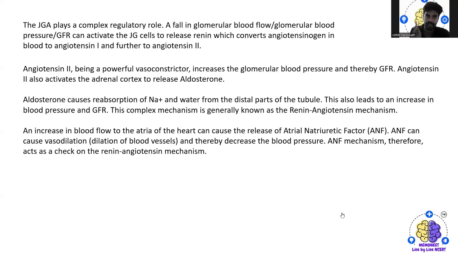Then this angiotensin 2, being a powerful vasoconstrictor, increases the glomerular blood pressure and thereby GFR.